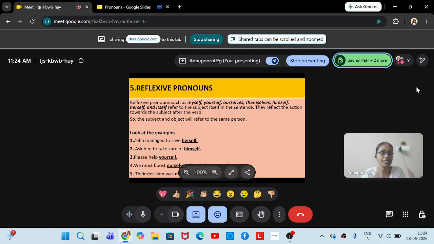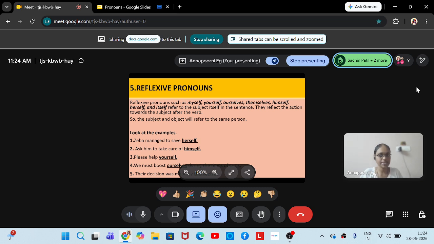இதுக்கு தான் reflexive pronouns அப்படிங்கிறாங்க. Ziba, herself, reflection. Him and himself are mutually connected. That is also reflection. You and yourself. You எங்க இருக்கு? Third sentenceல please help yourself. இங்க subject is not written, but there is a subject that is you. You please help yourself. This is an imperative sentence.